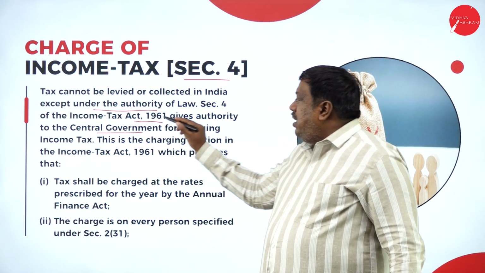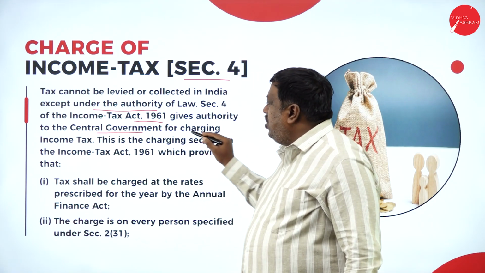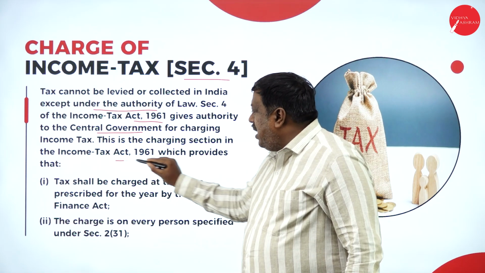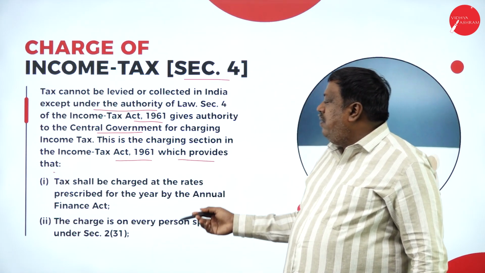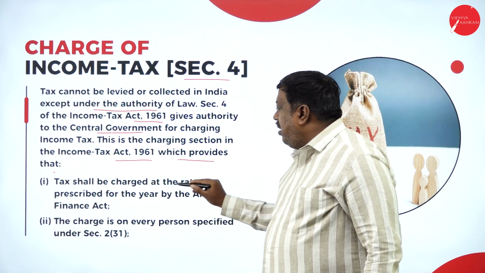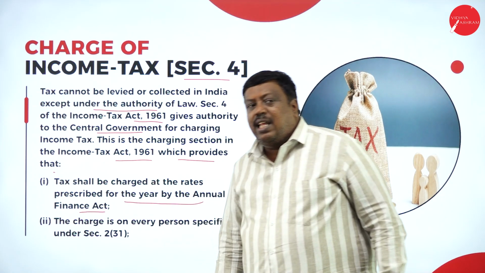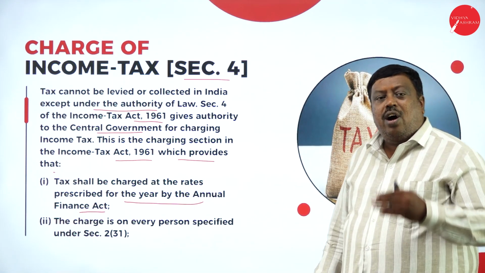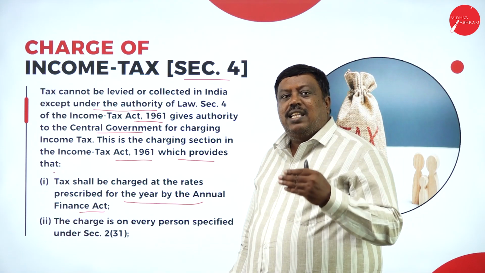As per the Income Tax Act 1961, the central government is authorized to charge income tax, and this is the charging section which provides that tax shall be charged at the rates prescribed for the year by the Annual Finance Act. Tax will always be collected on the slab rates as per the rules made in the Finance Act.